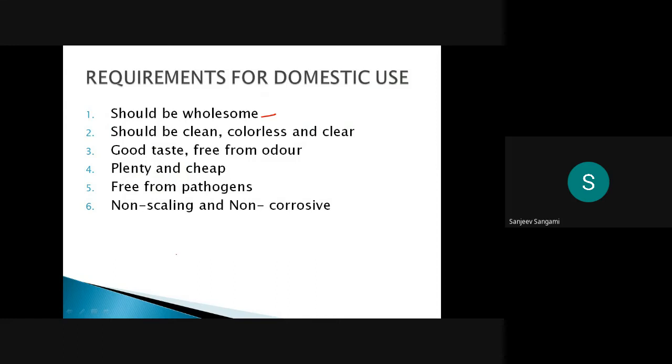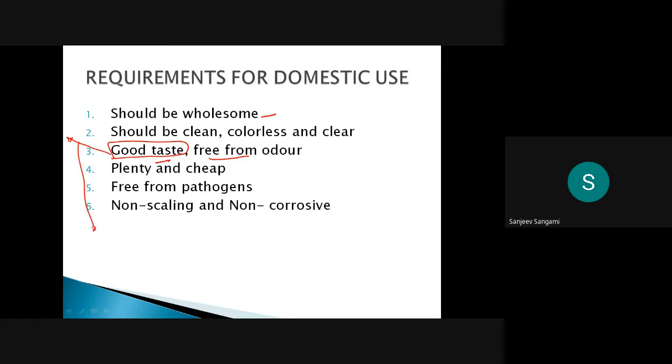Then it should be clean, colorless, and clear, and no dust or anything should be absorbed in the water. So it should have some good taste, like it should have some minerals, and be free from odor. When I say good taste, it should not give too much taste also. That is very important. How much is required, that much only it has to give.